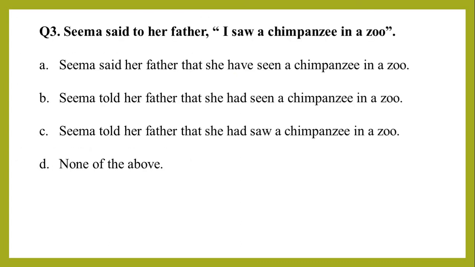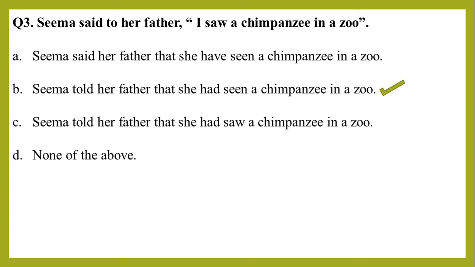Our third question is, Seema said to her father, I saw a chimpanzee in a zoo. Option A, Seema said her father that she have seen a chimpanzee in a zoo. Option B, Seema told her father that she had seen a chimpanzee in a zoo. Option C, Seema told her father that she had saw a chimpanzee in a zoo. Option D, none of the above. And our correct option is option D. Seema told her father that she had seen a chimpanzee in a zoo.